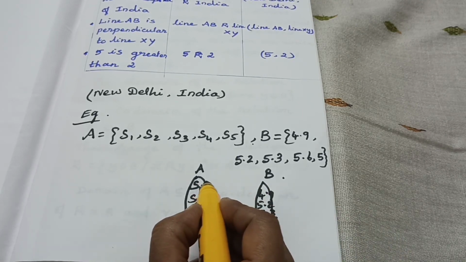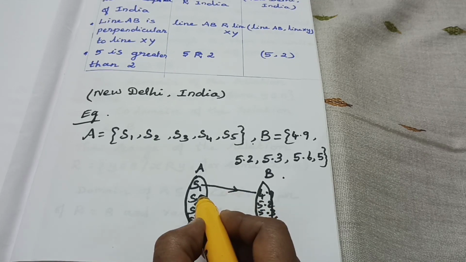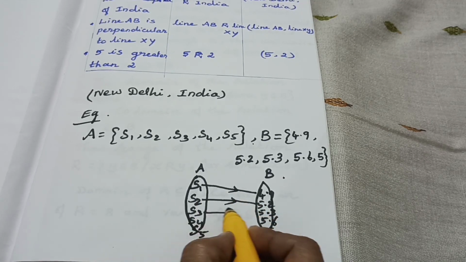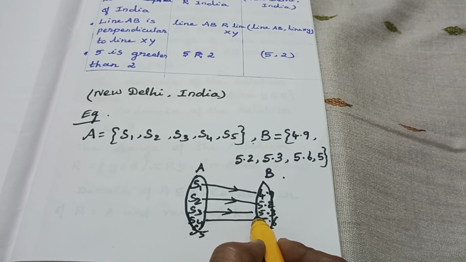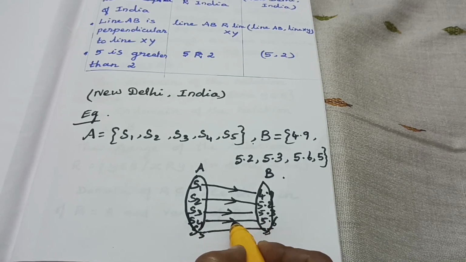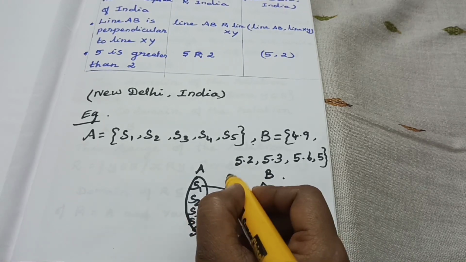Then I am going to map like this for S3, S4, S5. That is the relation I am going to take.